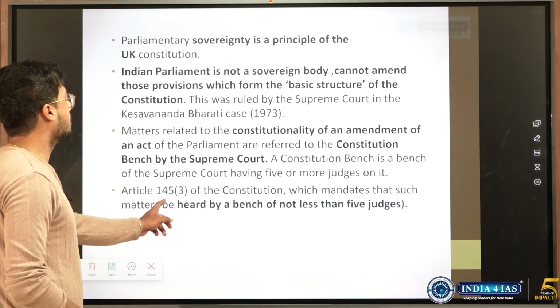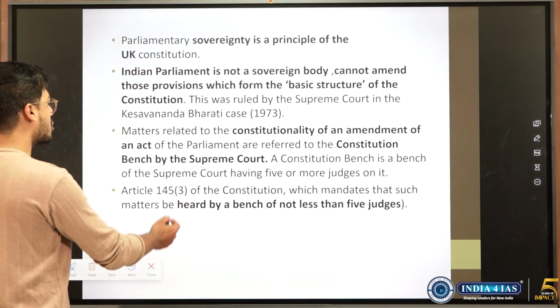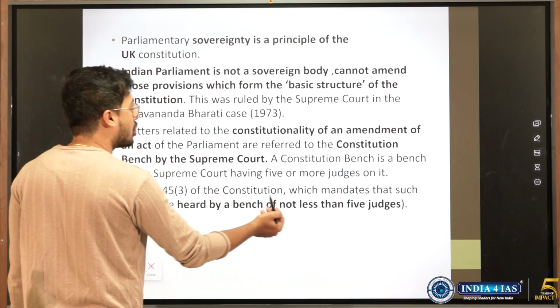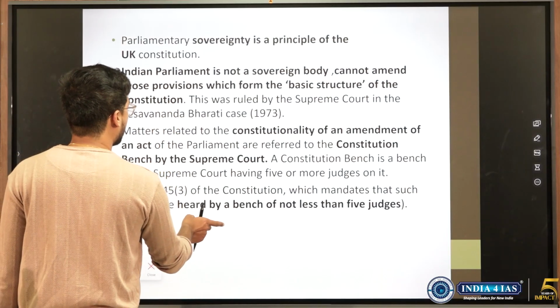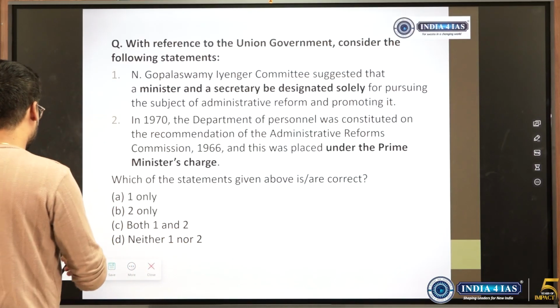This you must know. Indian Parliament is not sovereign, and constitutional cases, as said under Article 145, Clause 3, have to be heard by a bench of not less than 5 persons. So it could be 7 persons. When the case is very important, dealing with public interest at large, it will be 7 persons, otherwise it will be 5.